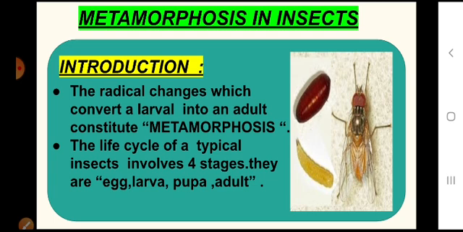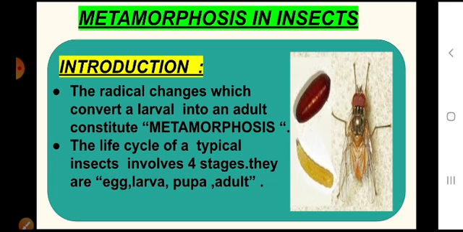Metamorphosis is nothing but the change from simple structures to complex structures. The changes that occur from egg to adult stages are called metamorphosis.